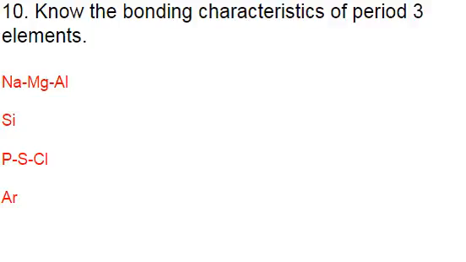Objective 10, know the bonding characteristics of period 3 elements. So all they mean by this is, does it form an ionic or a covalent bond? So the sodium, magnesium, and aluminum all form ionic bonds. Okay, so that's going to give those structures certain characteristics.